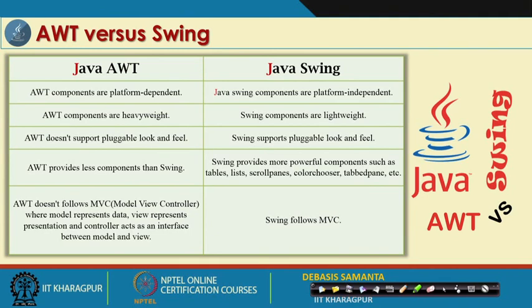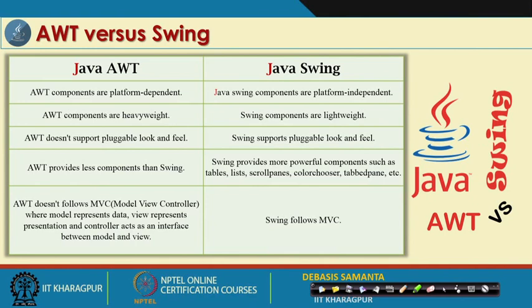And AWT components are heavyweight. Heavyweight means there are many things that you have to write code for on your own, and they are much less abstract, whereas swing components are much more abstract than AWT components. This means that you do not have to bother about how all those things come in and how they are implemented. You just simply plug and play. And AWT does not support pluggable look and feel. That means whatever look you expect is not really what comes out. Sometimes it shows something in a different form, but swing basically has pluggable look and feel. So, what exactly it looks like, you can find out.